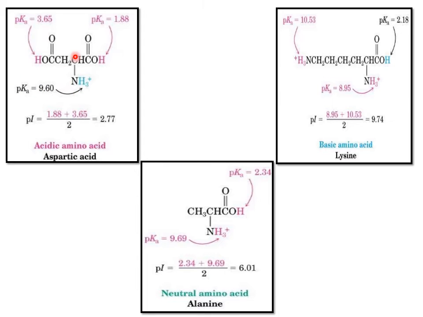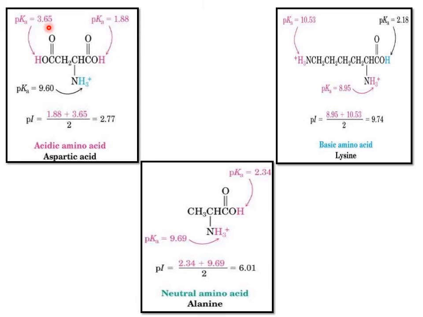The side chain acid group has a pK value of 3.65. For the isoelectric point, where it has a neutral charge as a zwitterion, it forms between 1.88 and 3.65.